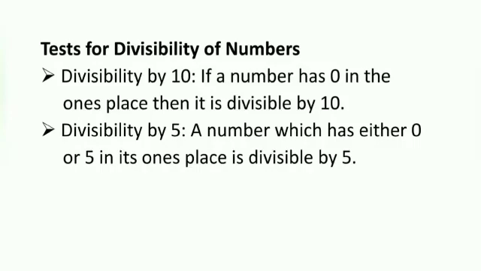Divisibility by 5. Now multiples of 5 are 5, 10, 15, 20, 25, 30, and so on. Now in all these numbers we have either 0 or 5 in their ones place. So a number which has either 0 or 5 in its ones place is divisible by 5.